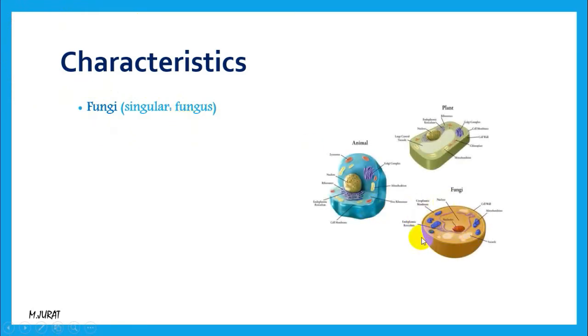Their cell type: if we compare the cell type of plant, animal, and fungus, according to the presence of a cell wall structure, we can say that they are plant-like. It means the fungi cell is a bit like a plant, but the only difference is that there is no chlorophyll. It means fungi do not possess chlorophyll. That's why they are not completely plant-like, and because of the absence of chlorophyll they are heterotrophs. It means they have to get food from other organisms. That's why they are decomposers.